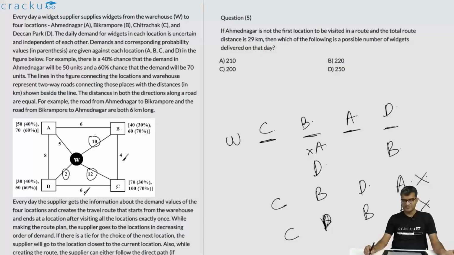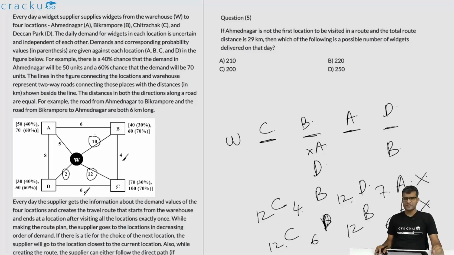You can calculate how much distance it takes. This will be 12 over here. C to B is 4. B to D, like we mentioned, is 12, and D to A will be 7 kilometers. This is greater than 29. In the second case also, this is 12. From C to D is 6. D to B again is 12. Over here itself it has crossed 29. And from B to A is 6. This also is greater than 29. So these two can be immediately ignored. The only two cases we have to look at are C, B, A, D or C, D, A, B.